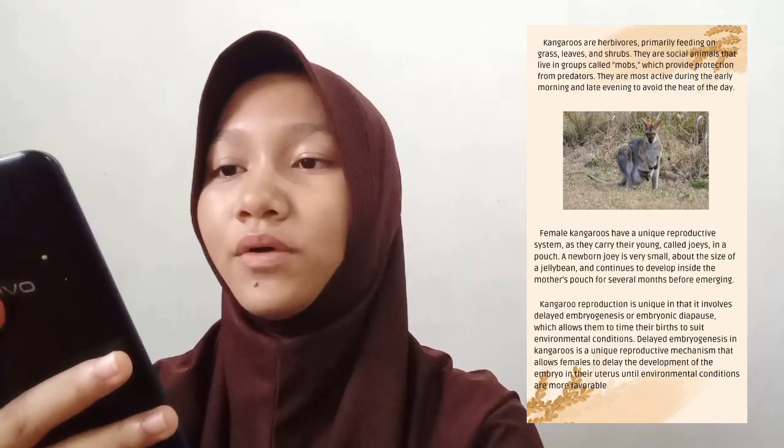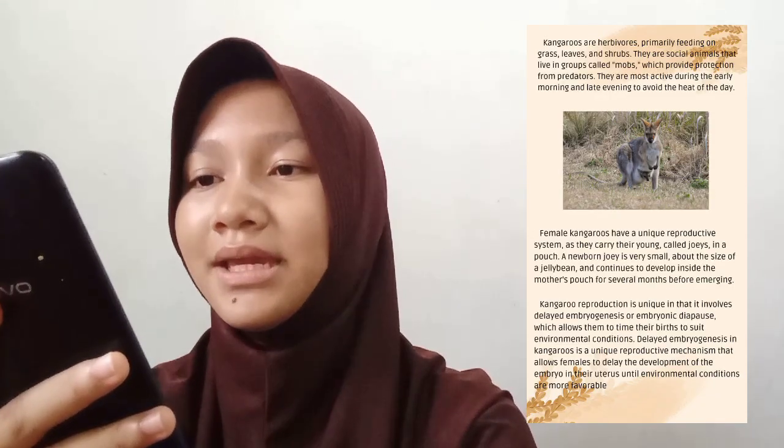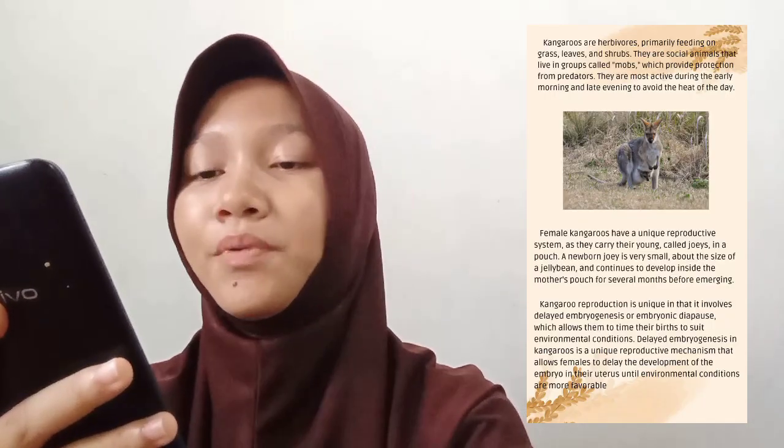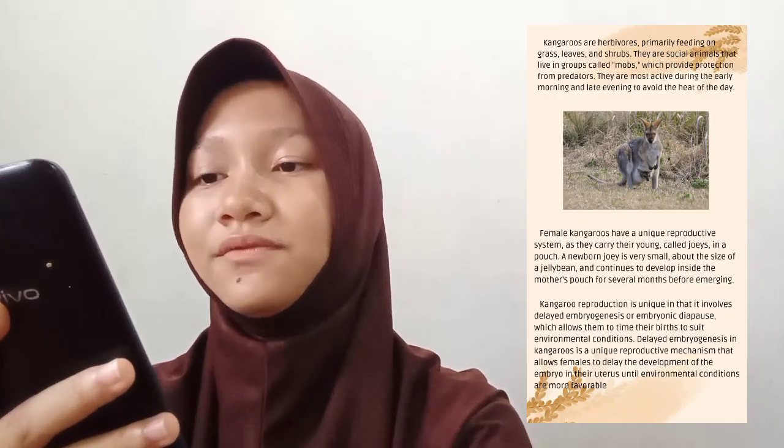Kangaroos are herbivores, primarily feeding on grass, leaves, and shrubs. They are social animals that live in groups called mobs, which provide protection from predators. They are most active during the early morning and late evening to avoid the heat of the day.